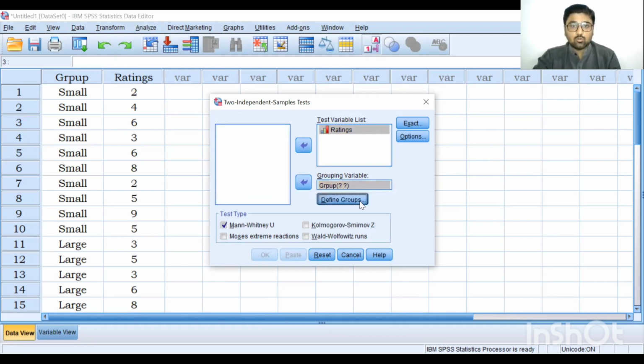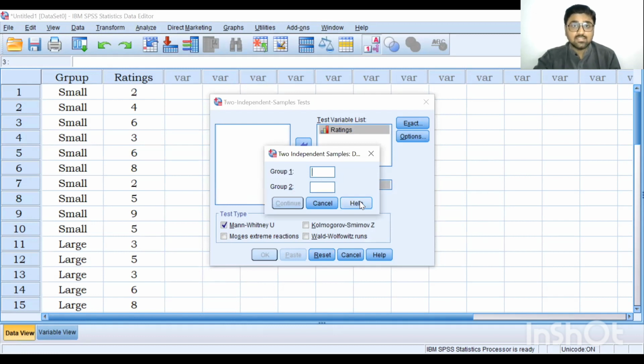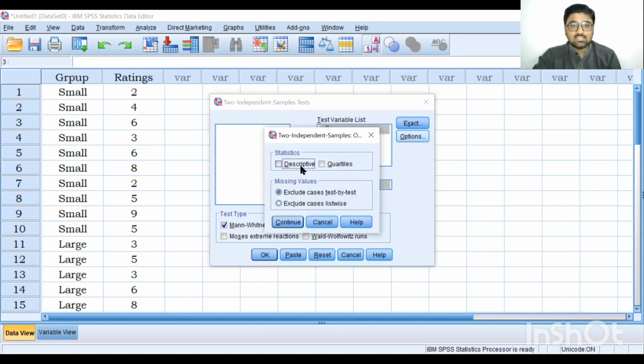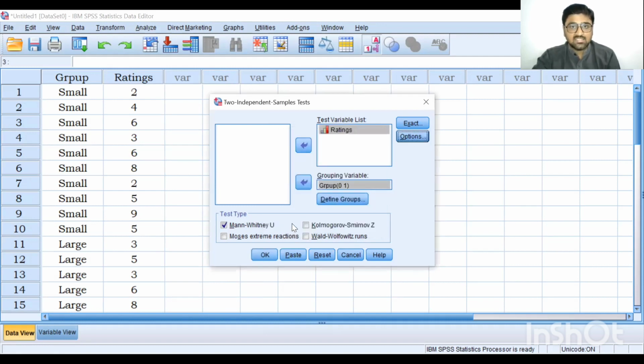Here, click on define groups. Now we need to tell the SPSS that what is our group 1 and group 2. So 0 is assigned to group 1, that is people live in small cities, and 1 is assigned to people live in large cities. So my group 1 is 0 and group 2 is 1. Click on continue. Here you can click on options and select descriptive, so that will generate the descriptive statistics of our data. Click on continue, and to execute the command,